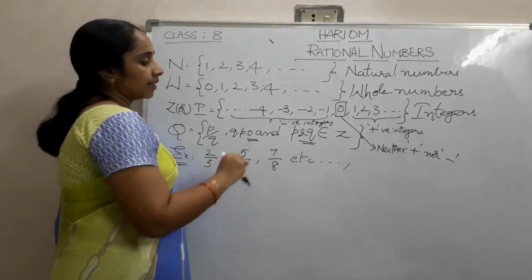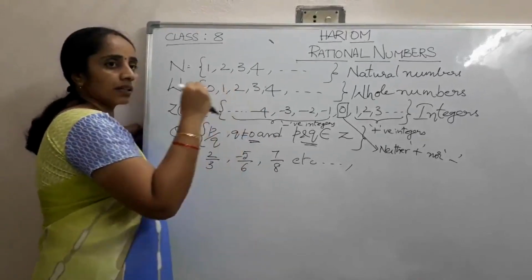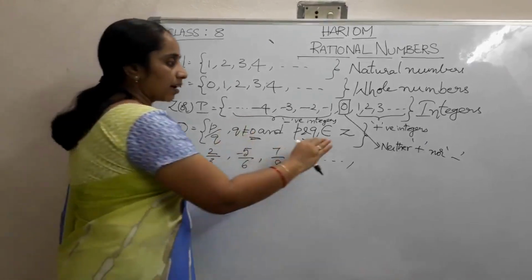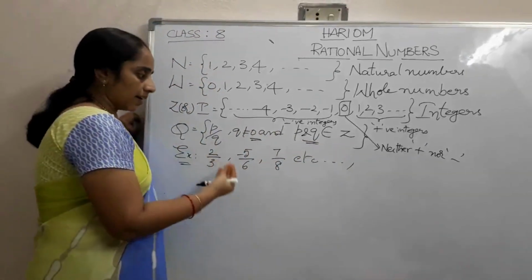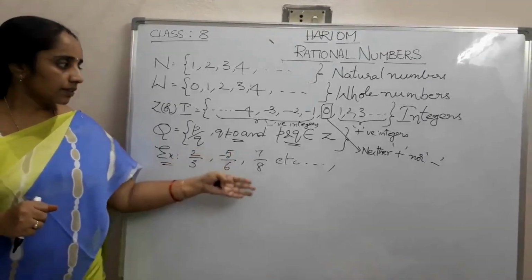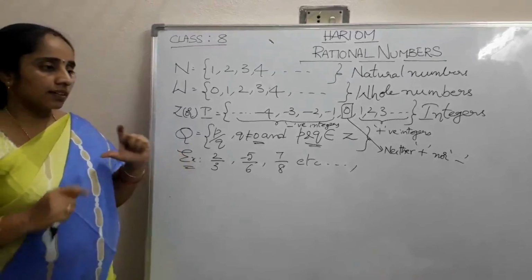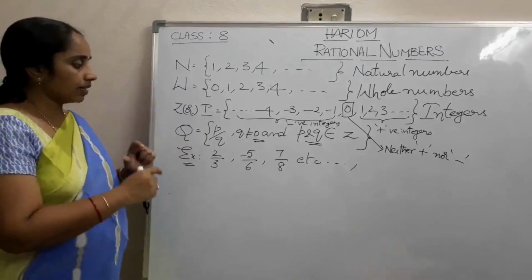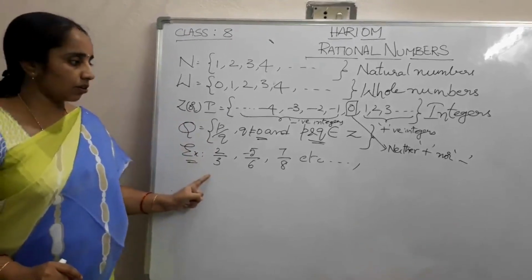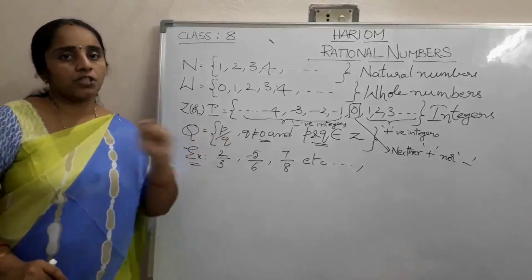Why? Because if p and q are only natural numbers, then we can define them as fractions, whereas if they are integers, then they include negative rational numbers. Now coming to the difference between these two: if both the numerator and denominator are positive, we can define it as a fraction and also a positive rational number.